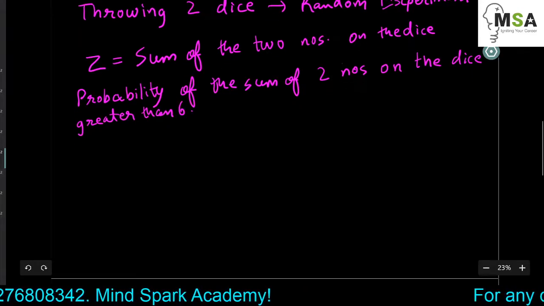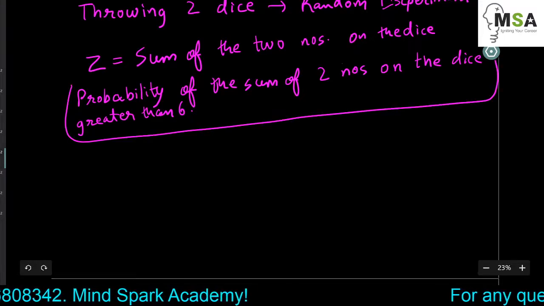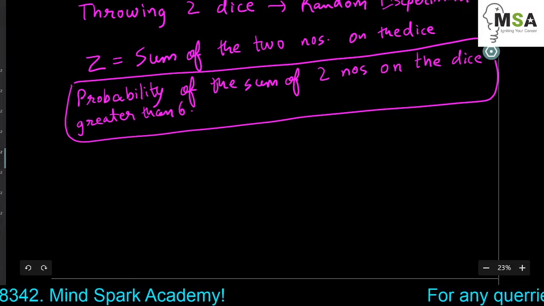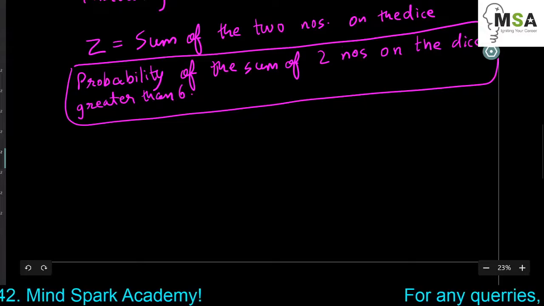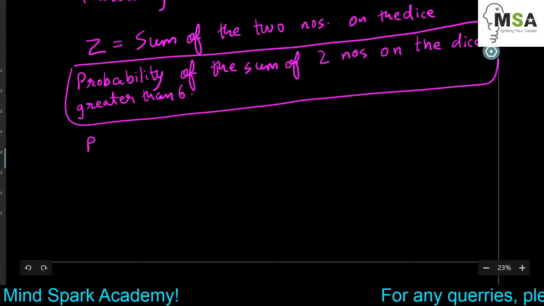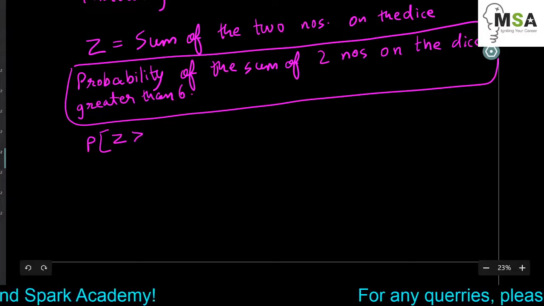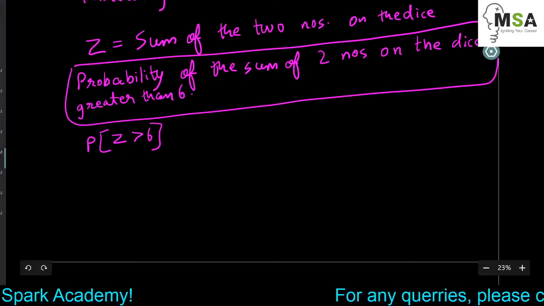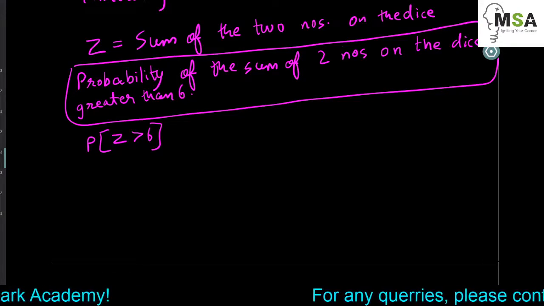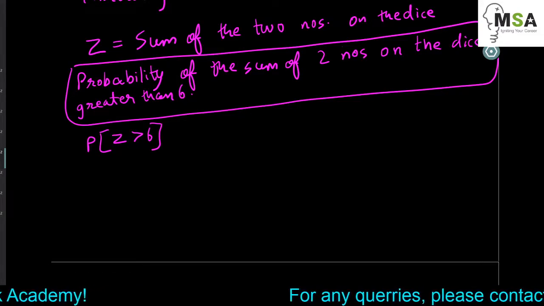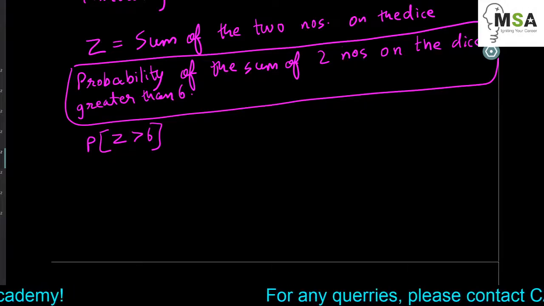So instead of writing this whole sentence down and expressing it in the mathematical format, the easier way to write this is just writing probability of Z greater than 6. So much simpler a way to write the probability of the outcomes using the random variable.